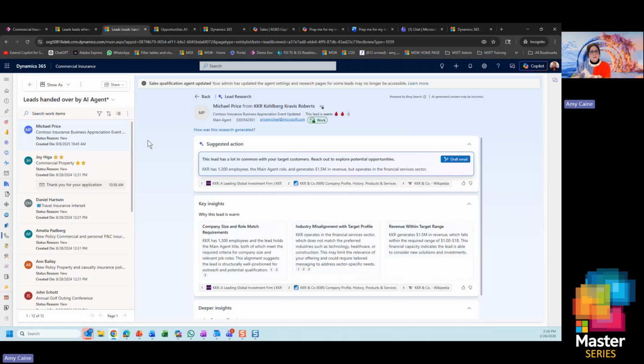So that's kind of one side of the coin, and then I'll talk about the autonomous side. But an example is, I'm going through my leads and I've got a lead with Mike Price at KKR. And it says it's a warm lead. We're so used to that, it's a score and it's a warm lead, we don't know why. But oh, wow, there are some suggested actions.